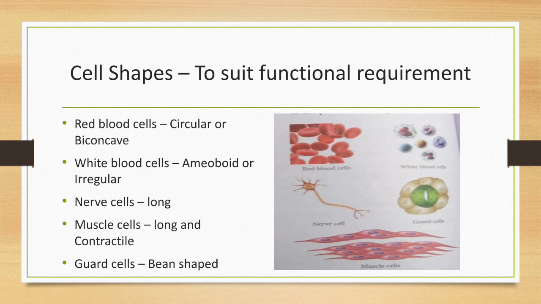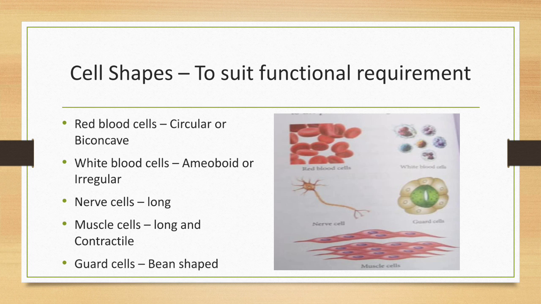Muscle cells are also long and contractile. This shape helps to pull or squeeze the parts. When the muscles contract or relax, there are changes in muscle activity.